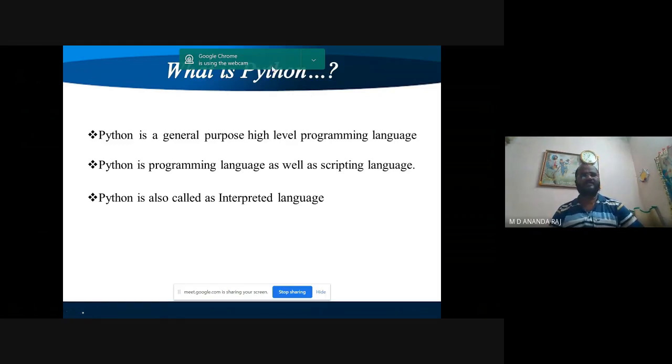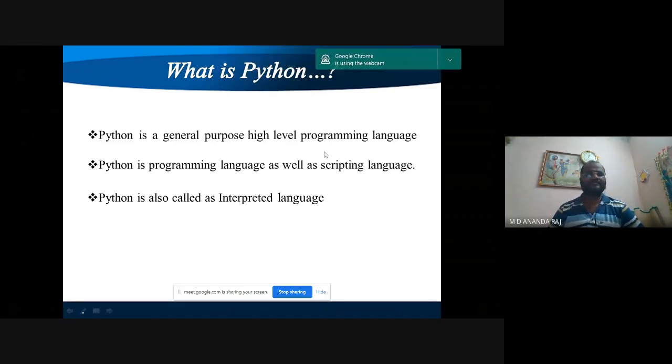So what is Python? Python is a general purpose, high level programming language. Python is a programming language as well as a scripting language. So Python is also called an interpreted language.